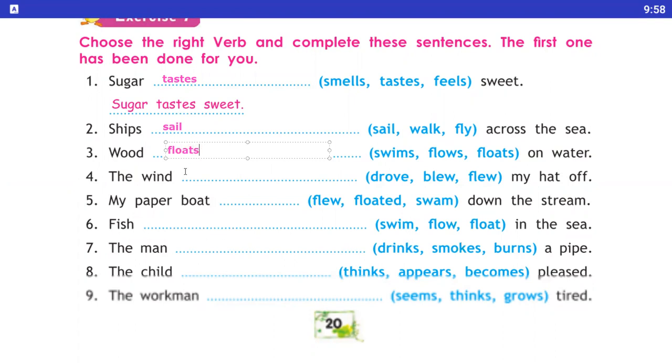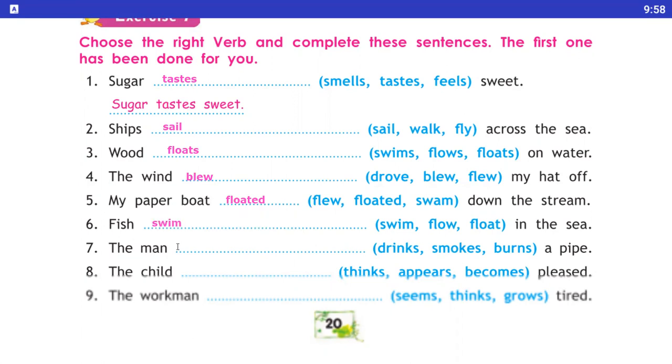Okay, next sentence. The wind dash drove, blew or flew my hat off. Yes, the wind blew. Now, number 5. My paper boat dash down the stream as it flew, floated or swam. Yes, floated. Number 6. Fish dash swim, flow or float in the sea. Yes, fish swim in the sea.